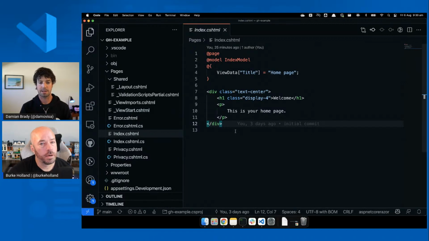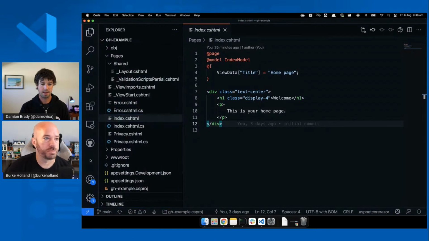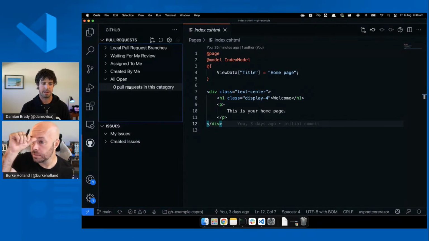Yeah, I kind of agree. I think there's sort of a diminishing returns point. The GitHub interface is really good for a lot of PRs. If it gets complex and you have to bounce between files, I tend to prefer doing it in Visual Studio Code because there's just too much going on in the web interface for me. But I think both have their place. Whatever works best for you. Yeah, exactly right.